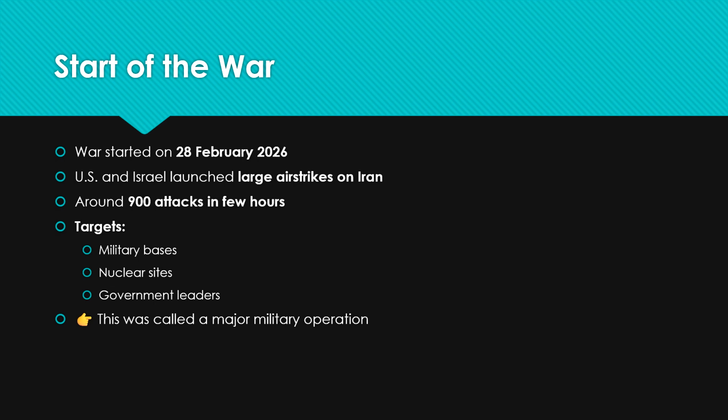The U.S. and Israel mainly targeted military bases, nuclear sites, and government leaders. These are the three targets. This was called a major military operation. So let's go ahead.